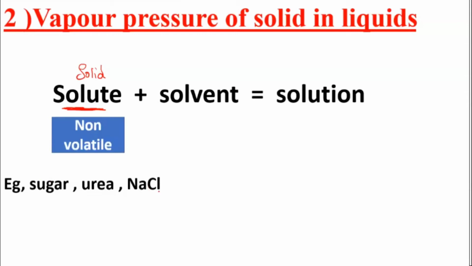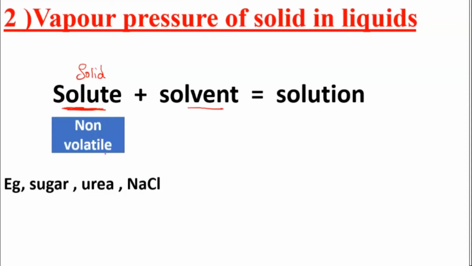You can check with NaCl at home. If you put NaCl in water and continuously heat that solution, you can see the gases which are going out are actually the solvent particles. They are not the solute. At the end you will see one crystalline layer formed. When all the solvent has evaporated, one thin layer of the salt will be formed at the bottom. So you can observe this in our daily life.